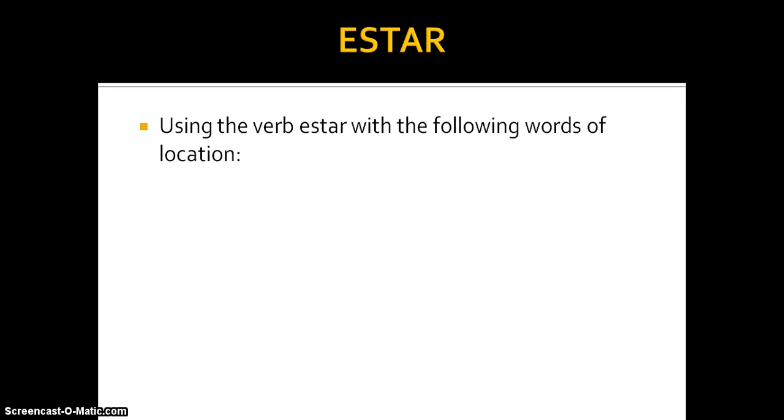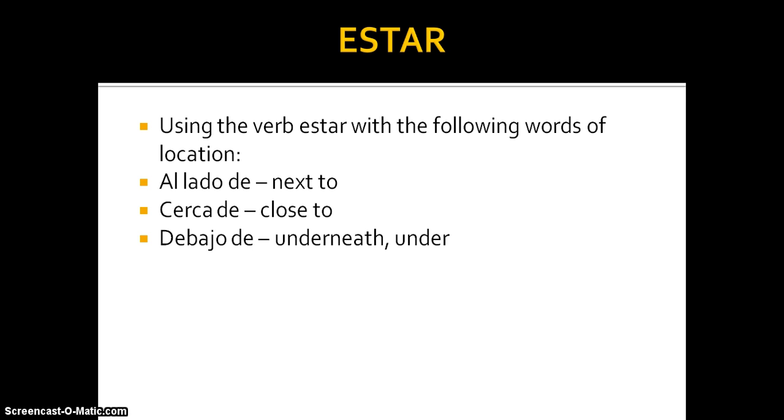Okay, using the verb estar with the following words. Okay, so use the verb estar with these following words of a location. You have al lado de, that would be next to. Cerca de would be close to. Debajo de would be underneath or under. Delante de will be in front of.